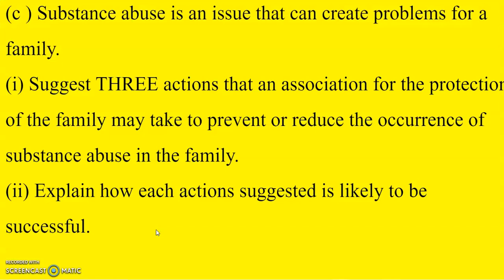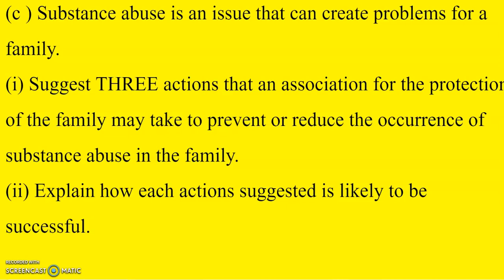Now, question C, substance abuse is an issue that can create problems for a family. Part 1, suggest 3 actions that an association for the protection of the family may take to prevent or reduce the occurrence of substance abuse in the family. Part B of the question is explain how each action suggested is likely to be successful. So this type of question you will see very often on your social studies examination paper. It is a two-part question.